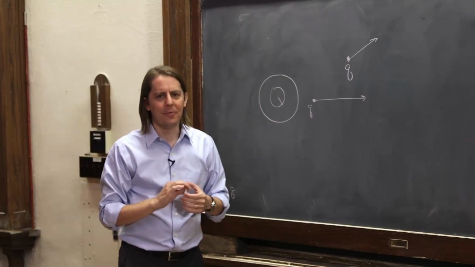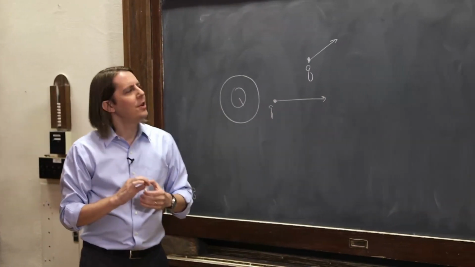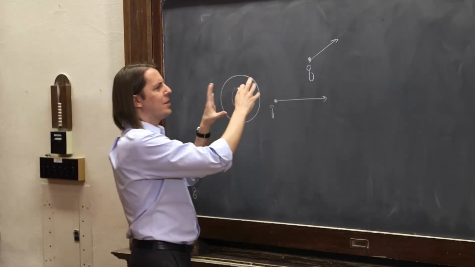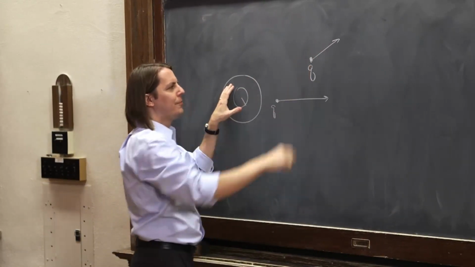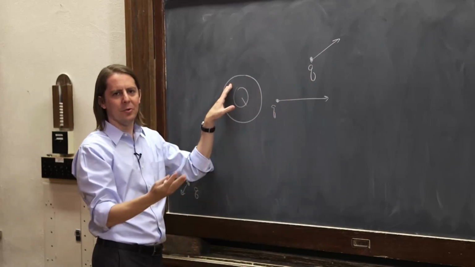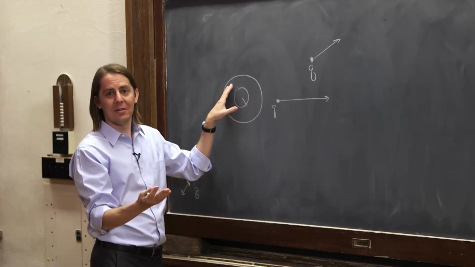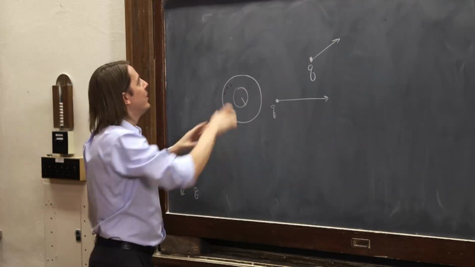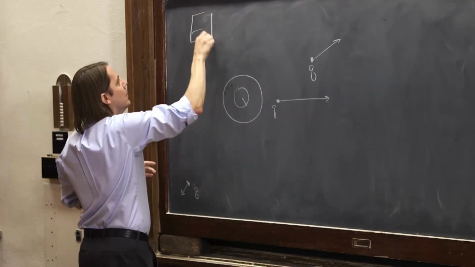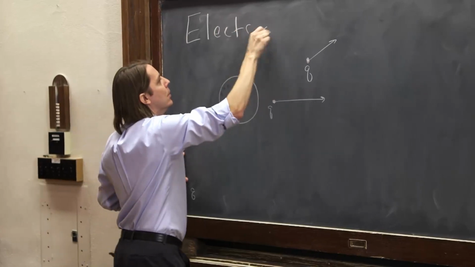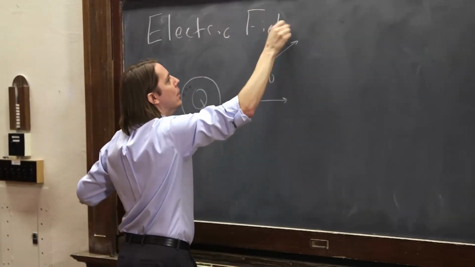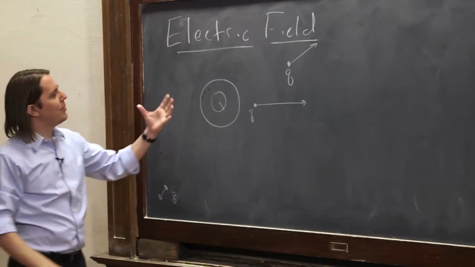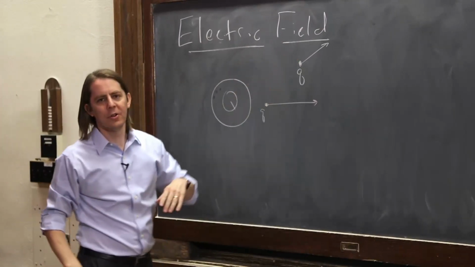But now let's think about the philosopher's question. What if little q isn't there? Okay? So big Q is creating a condition where if little q is there, it feels a force. But what if it's not there? What is it doing? Is it doing anything? Well, just like sound exists anyway, it is doing something there. It's creating an electric field. That's how we think of these forces when only one of the charges is there.